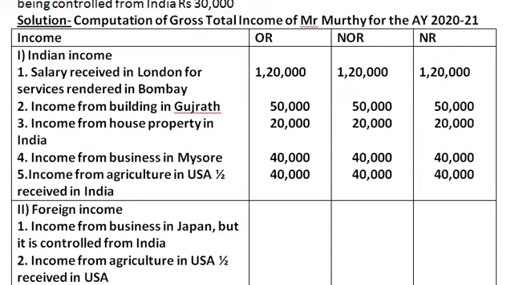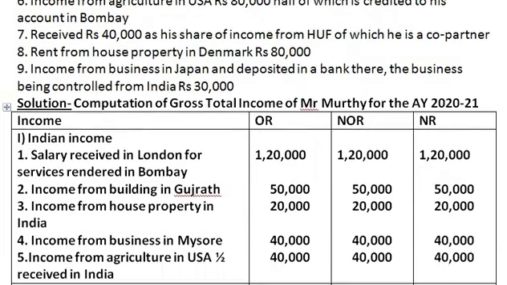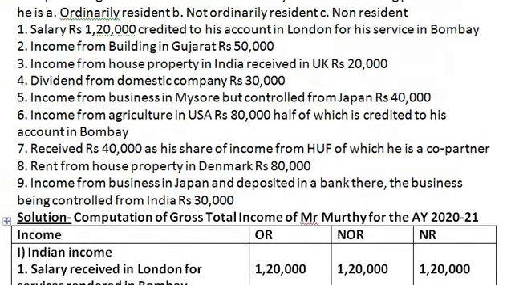The remaining 40,000 rupees is treated as foreign income, that is, income from agriculture in USA, half received in India, meaning half received in USA. Foreign income, income from agriculture in USA, 40,000 is taken only in one column as it is a foreign income. We are done with all the Indian incomes. Now, next is to check out which is a foreign income.